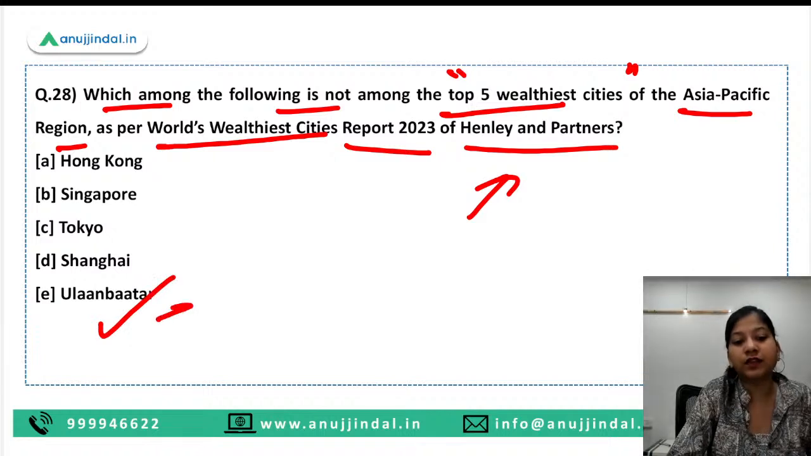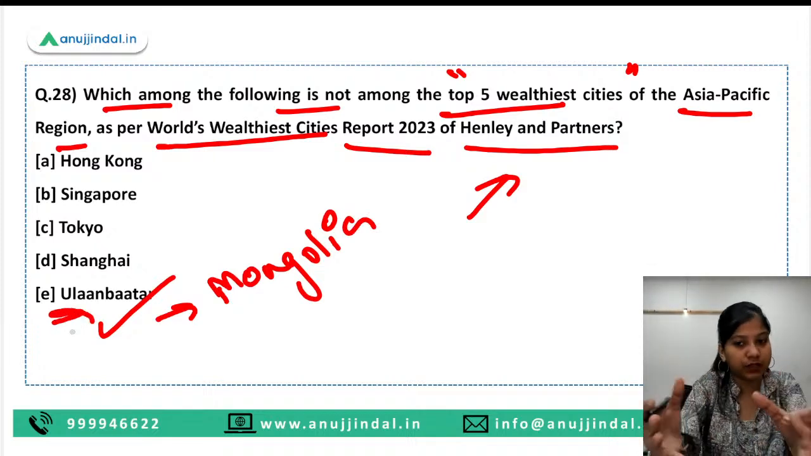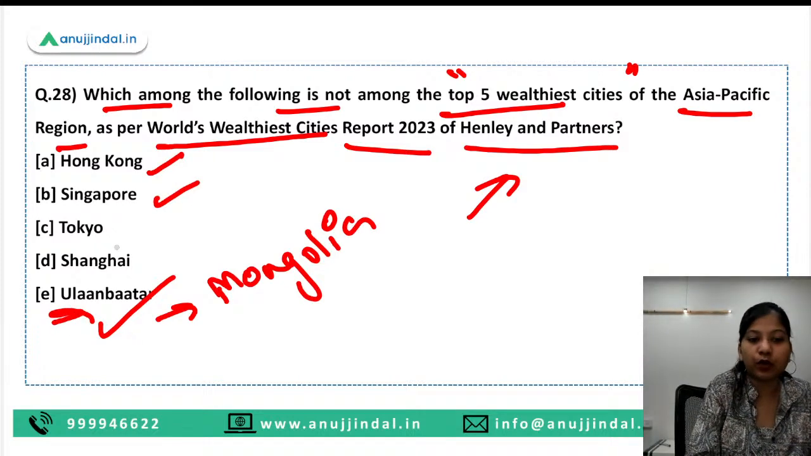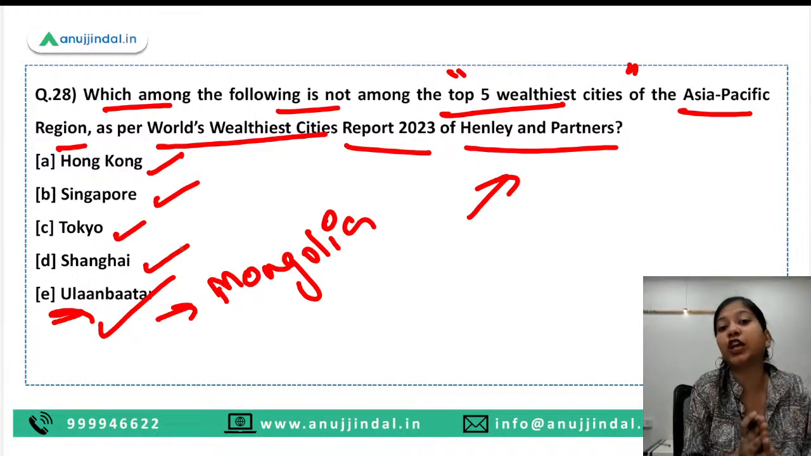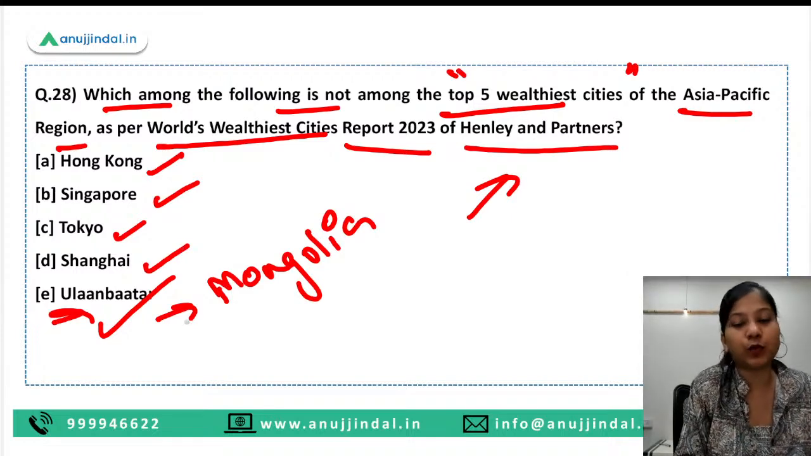Ulaanbaatar, which is the capital of Mongolia. Obviously, we can clearly make the guess here if you are not aware of the news, because Hong Kong, Singapore, Tokyo, Shanghai, all of these are the economic centers of their countries. So definitely Ulaanbaatar would be the answer.